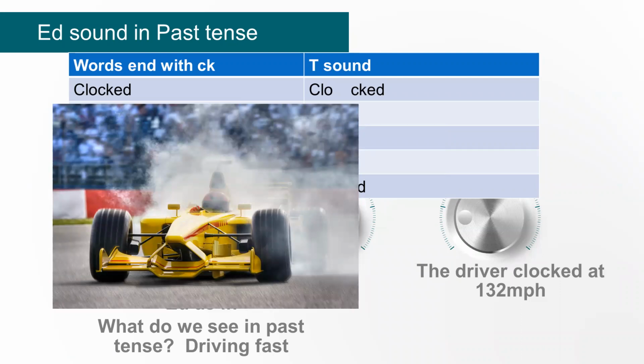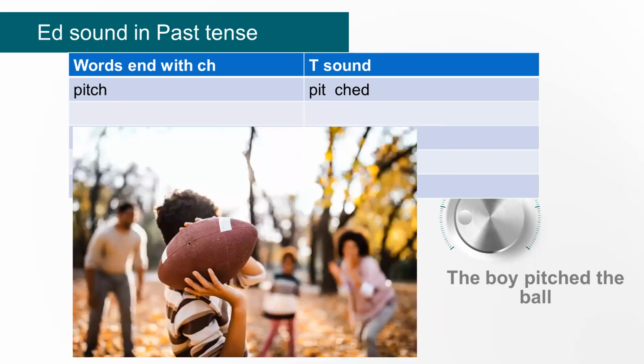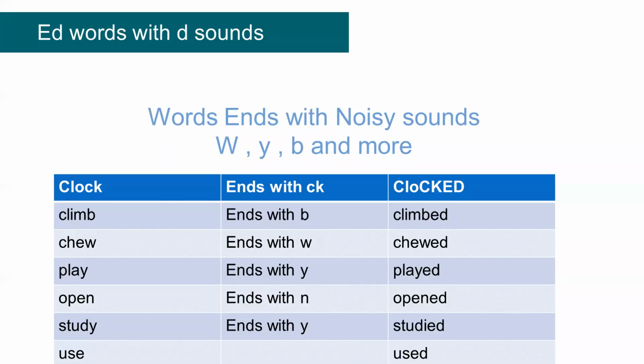Clocked. We can see here the driver clocked at 132 miles per hour. That means he's going very fast. The police clocked the driver at 132 miles per hour. Now, words that end with CH also get the T sound. Pitch, pitched. The boy pitched the ball, and you can see he's going to throw it to his family.